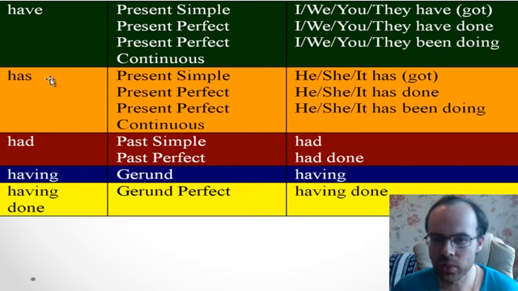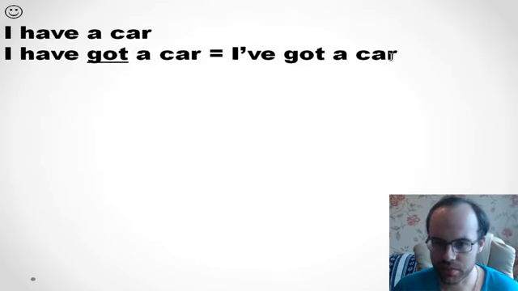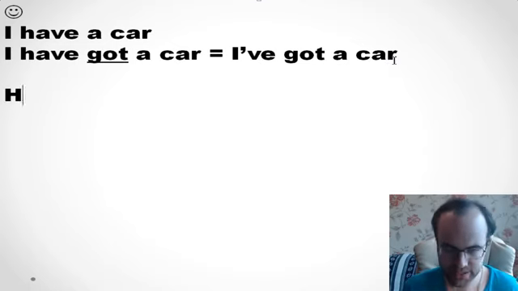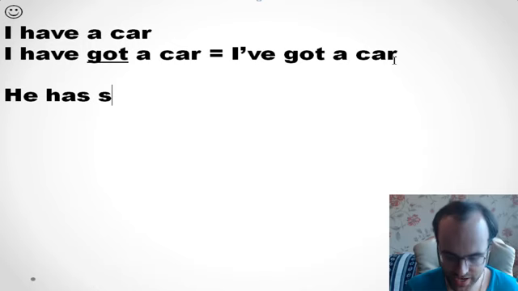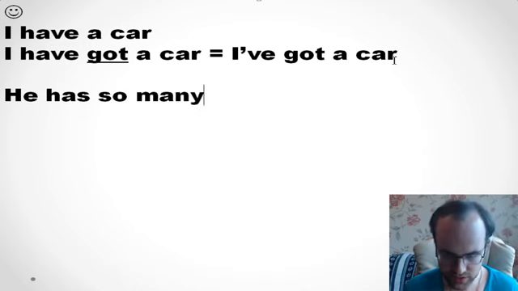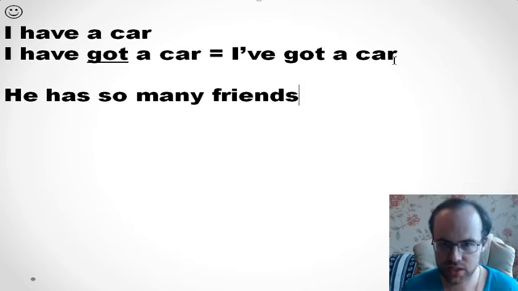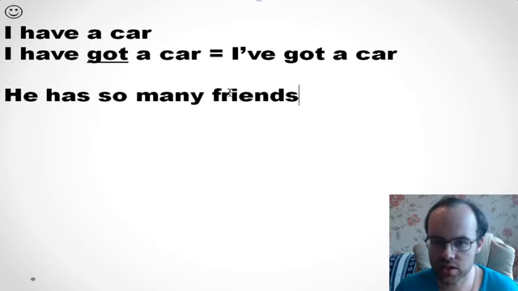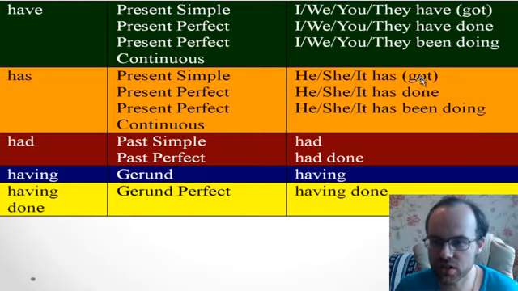And so we see that actually it's the same story with has. So if it's he, she, it in present simple, so we use has. For example, he has so many friends. Yeah, it's okay to say so, or we can use got.